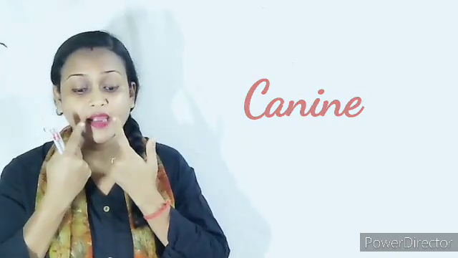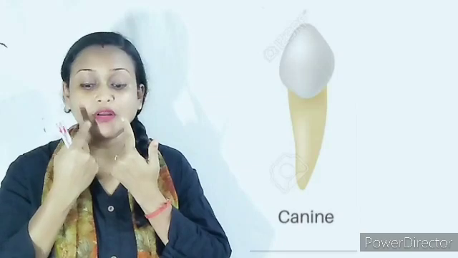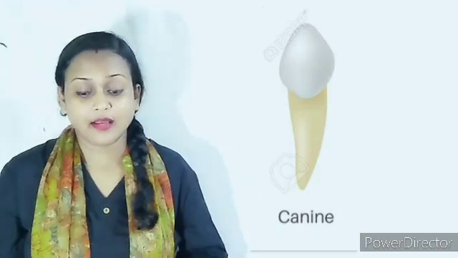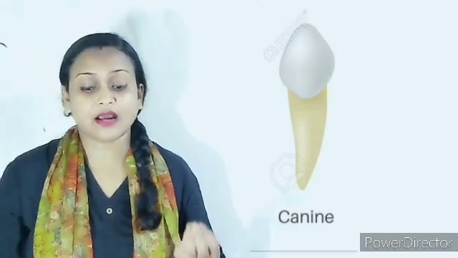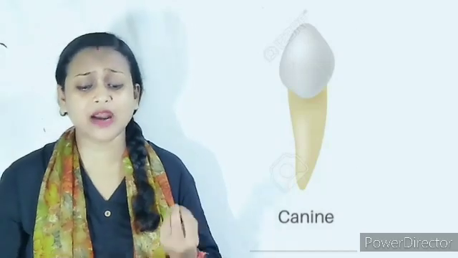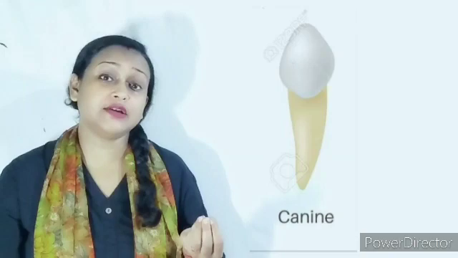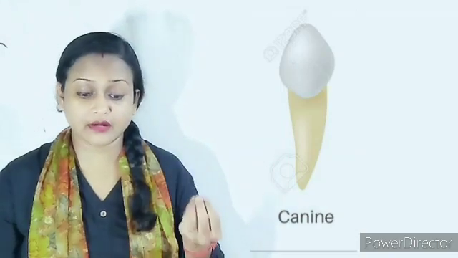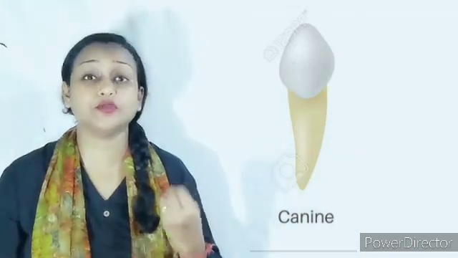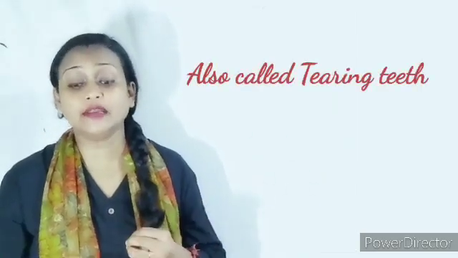Then the next type of teeth we have is the canine. Next to the incisors, on both sides of each jaw, you will find the canine teeth. The canine teeth are sharp and pointed, and canines are used to tear food. So canine teeth are also known as tearing teeth.